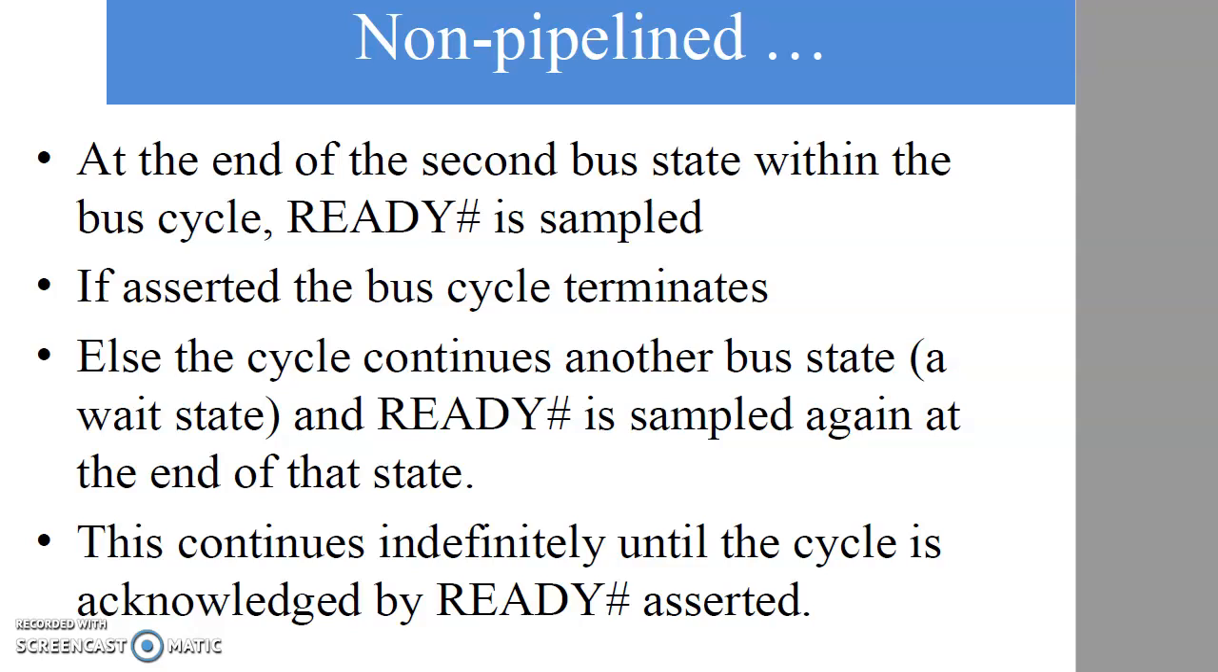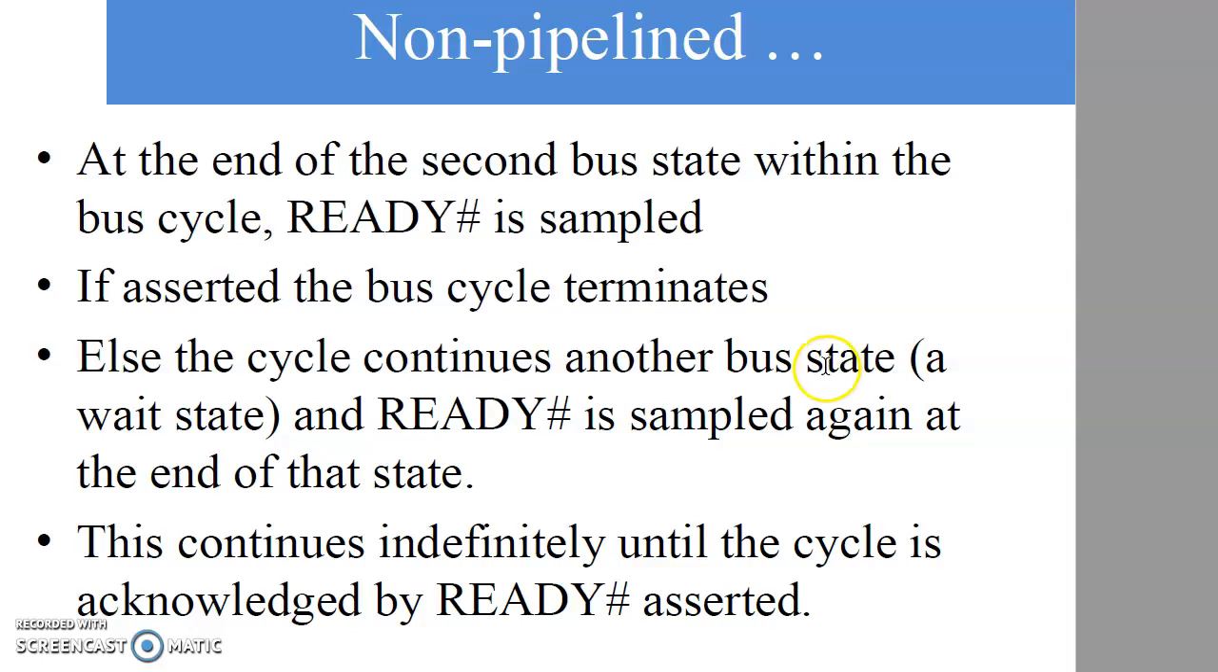So as told earlier, in case of non-pipeline machine cycle, at the end of the second bus state, within the bus cycle, ready bar is sampled, that is ready bar is made active, which is 0 value for ready bar. When it is 0, it is active. If asserted, the bus cycle terminates, the data transfer takes place and the bus cycle or the machine cycle terminates. Otherwise, as the cycle continues, another bus state, a wait state, gets introduced. And ready bar is sampled again at the end of that state.